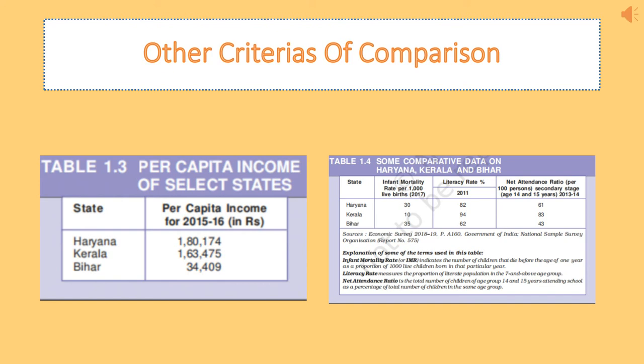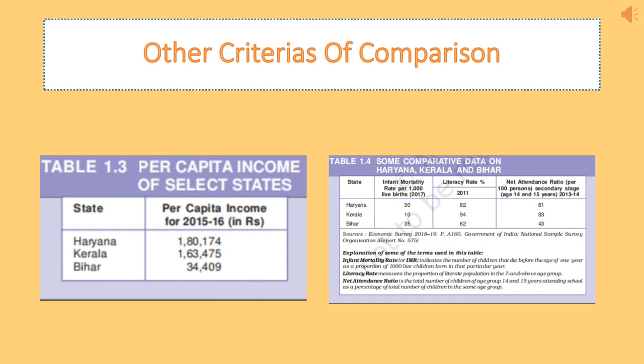Okay, so now let's see the same thing with the literacy rate and net attendance ratio. When we look at the net attendance ratio, we find that in Bihar only 43 children are attending school, whereas in Haryana it is 61, whereas Kerala is the highest ranking, with the maximum literacy rate and maximum net attendance ratio.